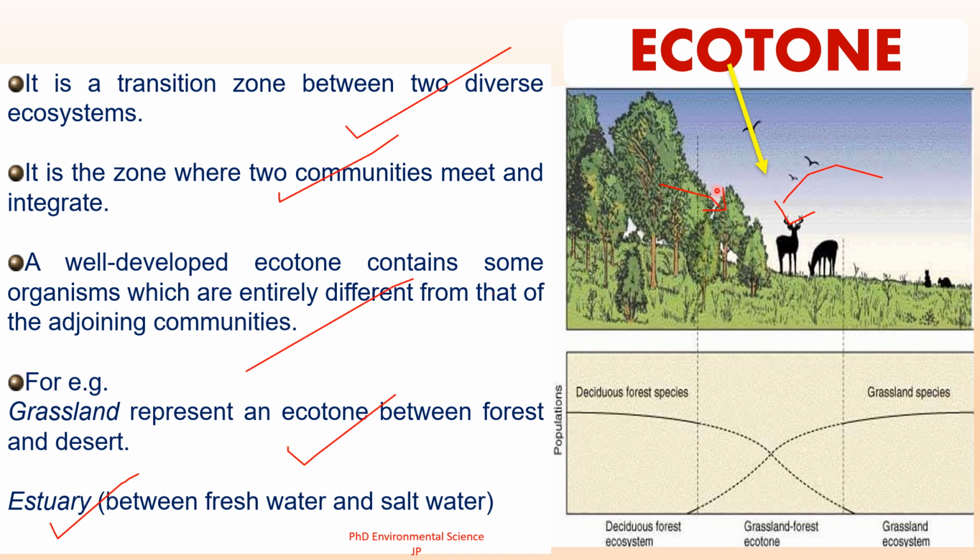Then in the lower part of the image, you can see a graph. It shows the population of forest species and the grassland species. In the ecotone, that is the middle part, both populations overlap, illustrating the presence of species from both the forest and grassland ecosystems. This overlapping zone corresponds to the middle section of the image where the trees are thinning out, meaning decreasing, and the grassland species are becoming more visible.